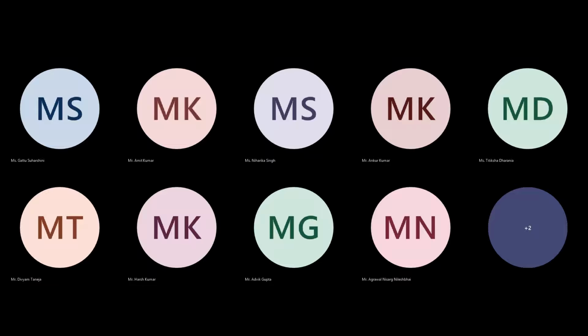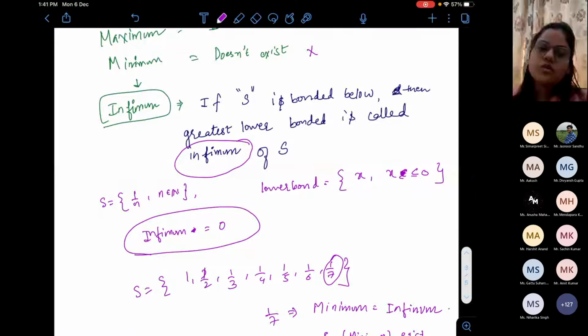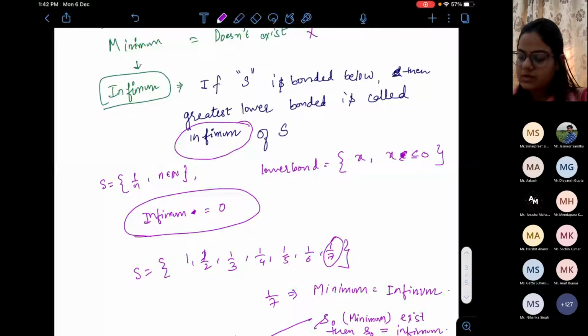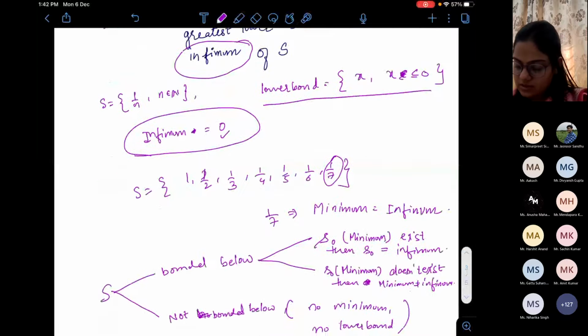Yes. So we talked about infimum only when the set is bounded below, but there is no minimum. Then we talk about infimum. Infimum is the greatest lower bound of all the lower bounds. So in this case, the lower bound set is this. Greatest will be 0 because otherwise the lower bounds are negative numbers. So we say that infimum is this.